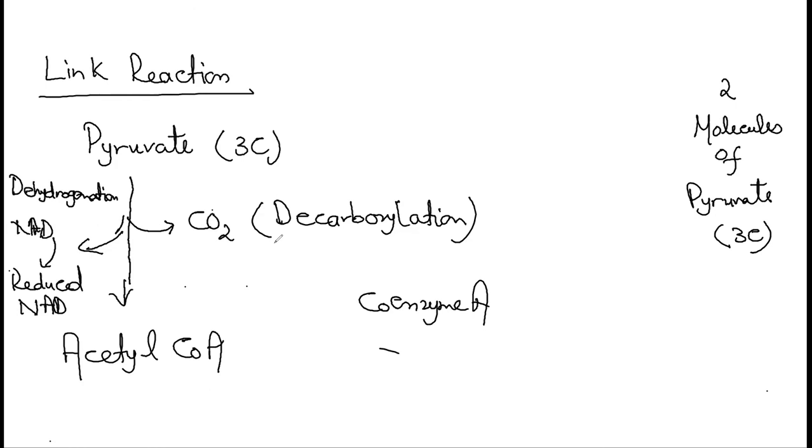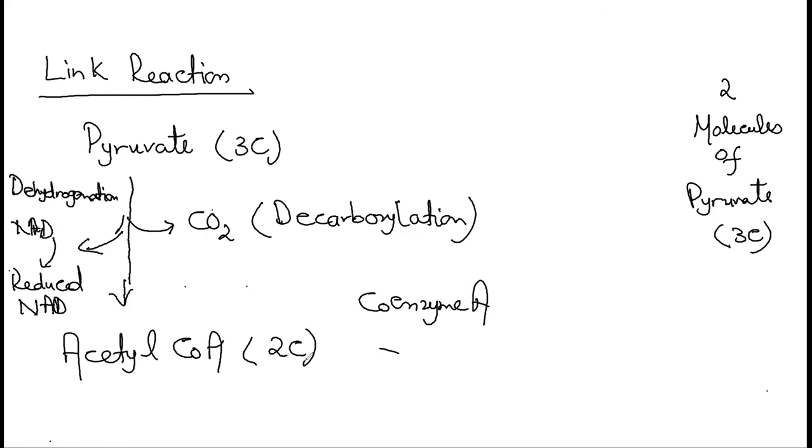As a result of that, acetyl coenzyme A, which is the end product of link reaction, is a molecule containing 2 carbon, right? So in link reaction, first of all, pyruvate, which has been produced as a result of glycolysis in the cytoplasm of the cell, is transported through inner and outer mitochondrial membrane into the mitochondrial matrix by the process of active transport.